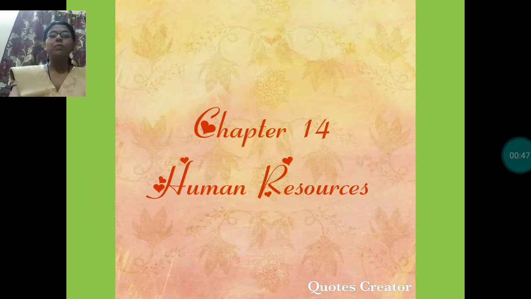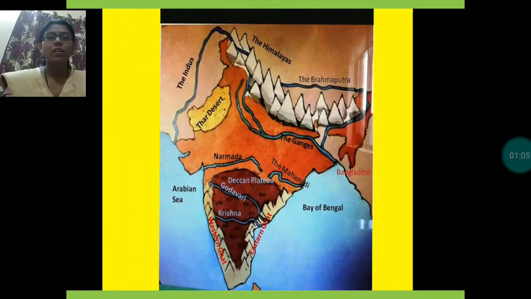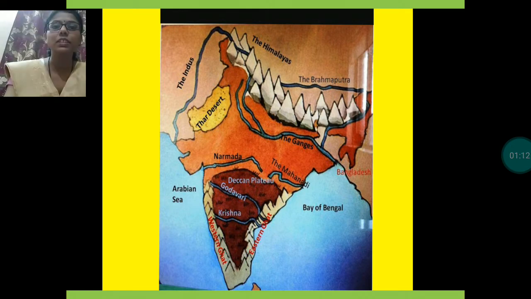One by one, we will revise all these chapters and we will do the revision sheets related to these chapters, as your unit 3 examination is going to start. So let us start with chapter number 5, that is the Southern Plateau. In very short, I will explain the chapter. After that, we will do the revision sheet related to this chapter. Okay. So let us see.